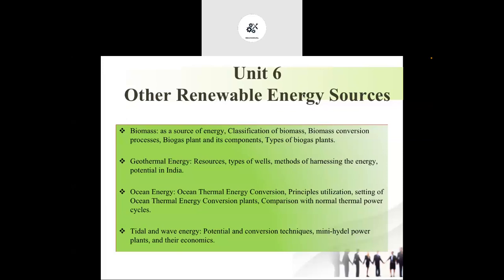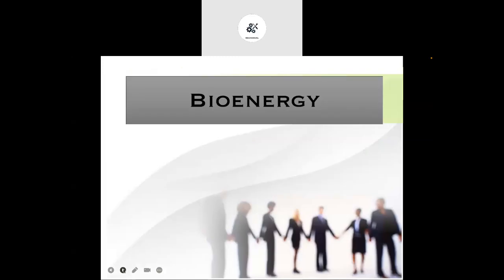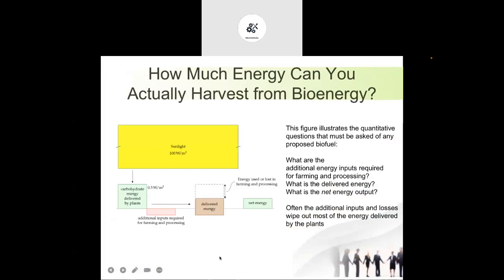We are going to see some important devices, like the biogas plants, different types of biogas plants, then the different types of geothermal wells, then the ocean thermal energy conversion system. So some important systems we are going to see, and the introduction of these other renewable energy resources. So the first energy is the biomass energy, or sometimes it is called bioenergy. As you already know the introduction, or what is meant by biomass and what are the particular components of this biomass, how to harness energy from the biomass, etc.